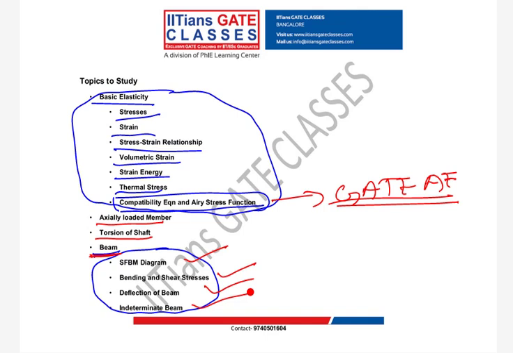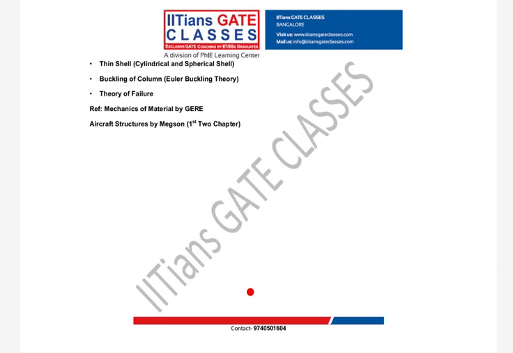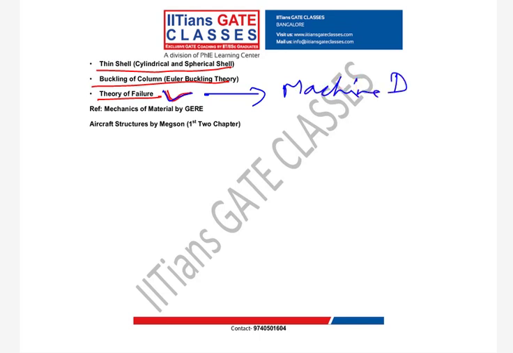These are the most important topics. Then we have some other topics like thin cells, buckling of column, theory of failure. After those two, theory of failure is the next most important topic. If you take GATE mechanical, it is combined with machine design also. But in aerospace we do not have the subject machine design, so we study it in strength of material part itself.